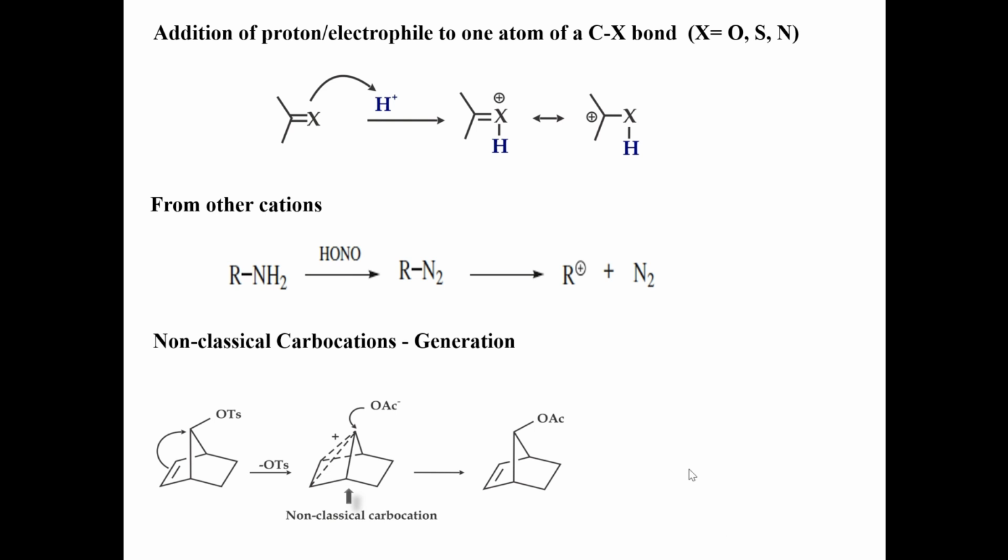Overall, we can generate carbocations by the ionization method, followed by protonation of the lone pair of electrons, protonation of the pi electron system, protonation of the C=X bond, and from other cations like nitrogen cation, I generate carbocation. These are the few methods of preparation of carbocations.